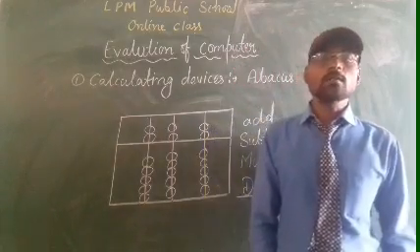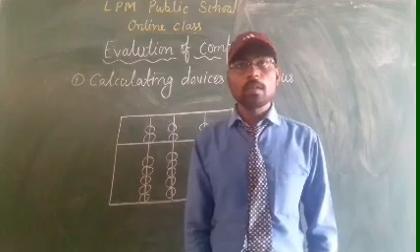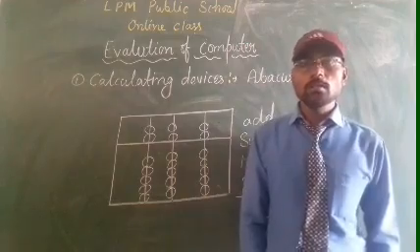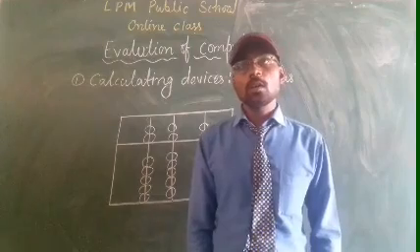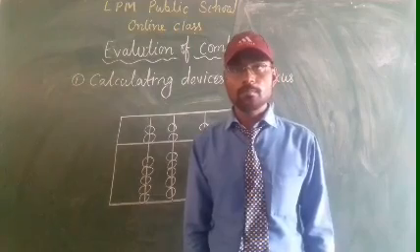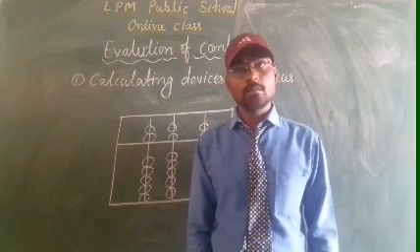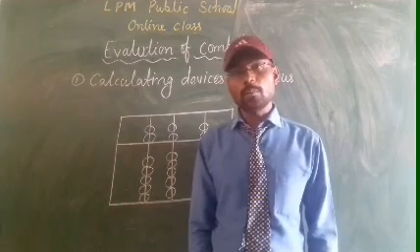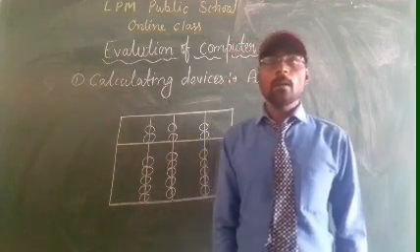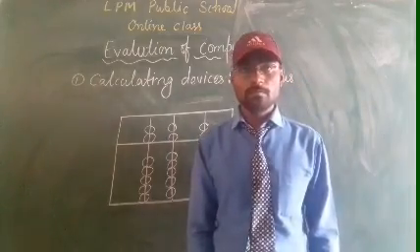Okay. Now the next calculating device is the Leibniz calculator. Dear students, the Leibniz calculator was invented by German mathematician Gottfried Leibniz in the year 1671. This mechanical calculator could do addition, subtraction, multiplication and division. And the Leibniz calculator could also find square roots.